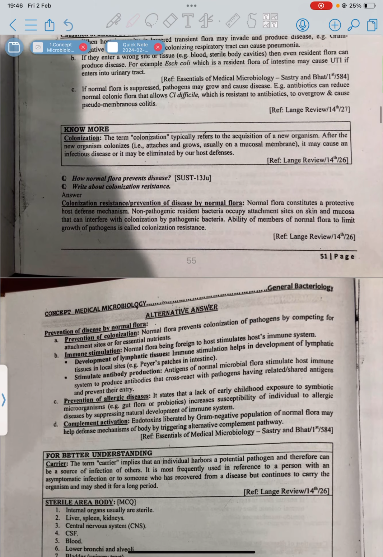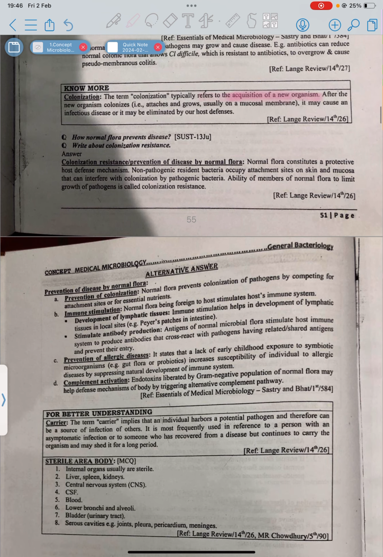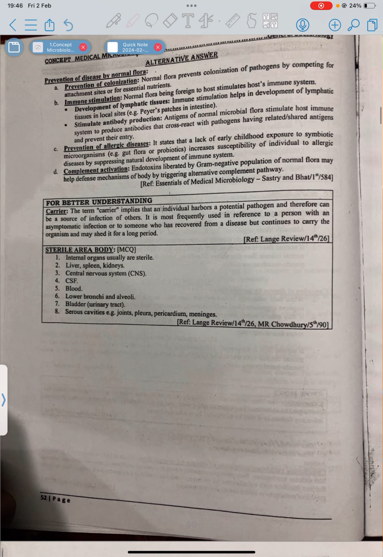Other things to know: what is colonization? It is basically acquisition of a new organism in an area. Colonization resistance is provided by normal flora. Last thing to know is, what are the sterile areas of the body? Sterile areas of the body are the areas in which microorganisms are absent. No normal flora is present in such areas. Very good examples are CSF and blood. And all the internal organs are sterile.